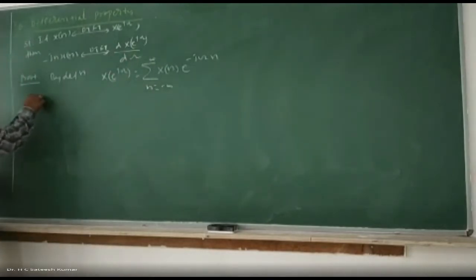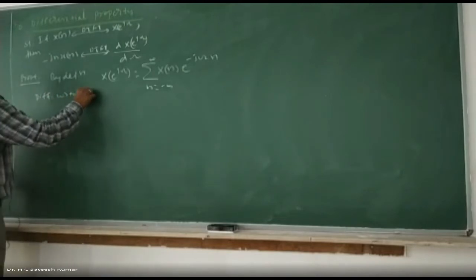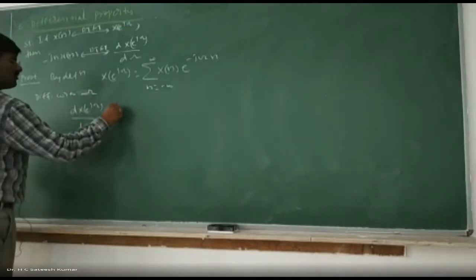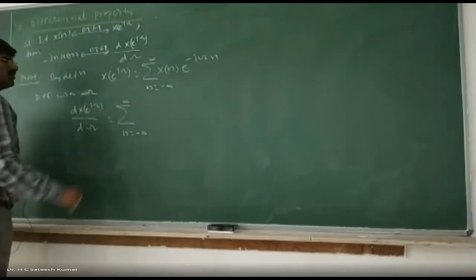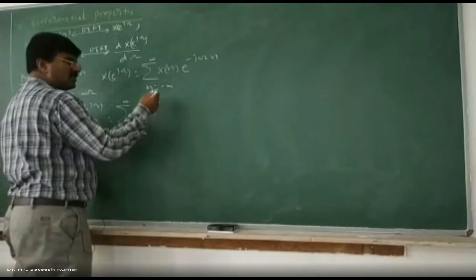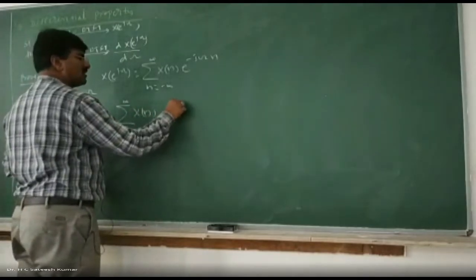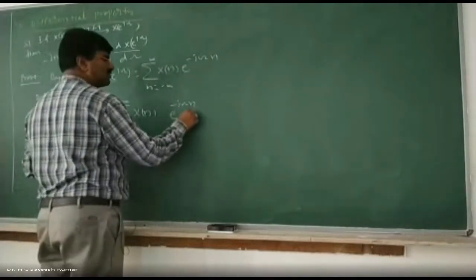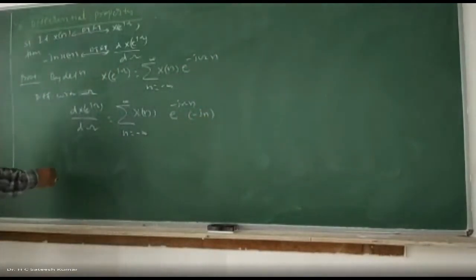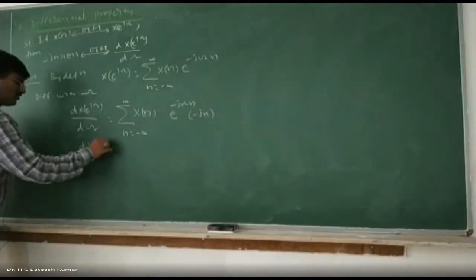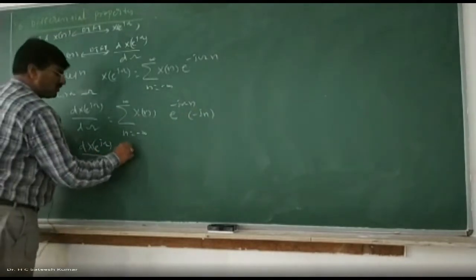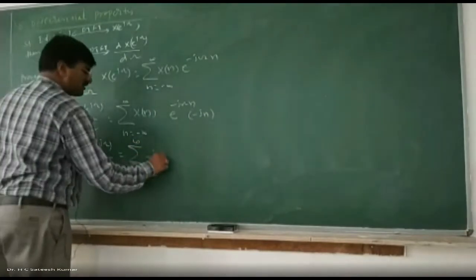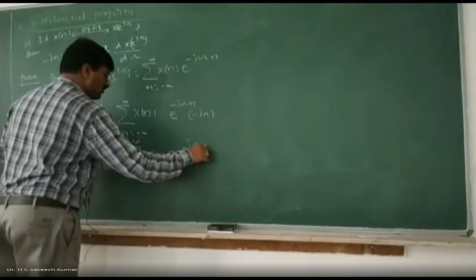Differentiating with respect to omega on both sides, dX(e^jω)/dω is equal to summation n varies from minus infinity to plus infinity x[n] into the differentiation of e^(-jωn), which is minus jn e^(-jωn). So rearranging, dX(e^jω)/dω is equal to summation n varies from minus infinity to plus infinity of minus jn x[n] e^(-jωn).